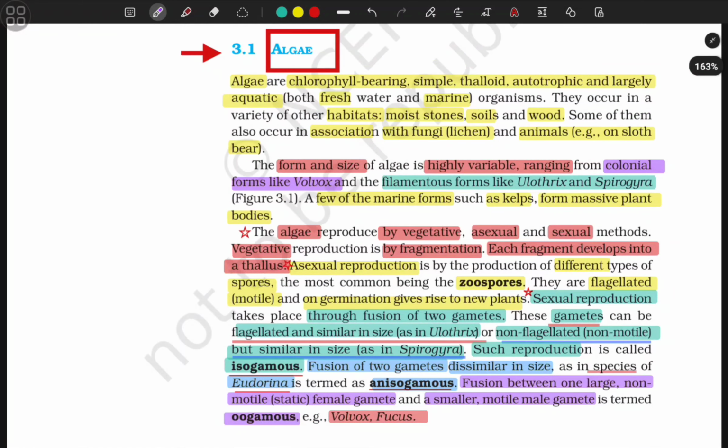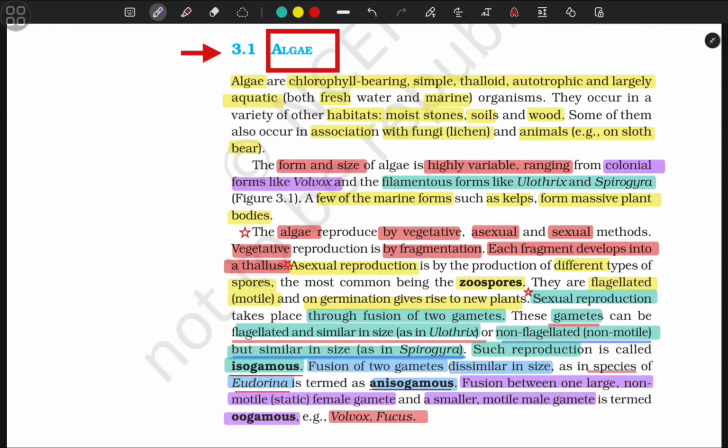3.1 Algae. Algae are chlorophyll-bearing, simple, thalloid, autotrophic and largely aquatic, both freshwater and marine, organisms. They occur in a variety of other habitats: moist stones, soils and wood. Some of them also occur in association with fungi, lichens, and animals, for example sloth bear. The form and size of algae is highly variable, ranging from colonial forms like Volvox and filamentous forms like Ulothrix and Spirogyra. A few marine forms such as kelps form massive plant bodies.